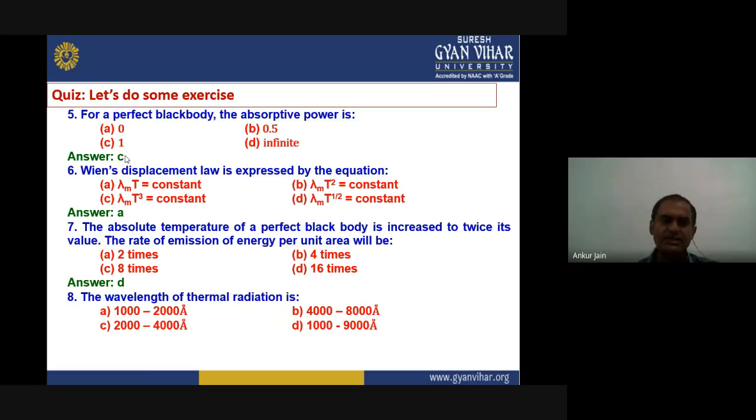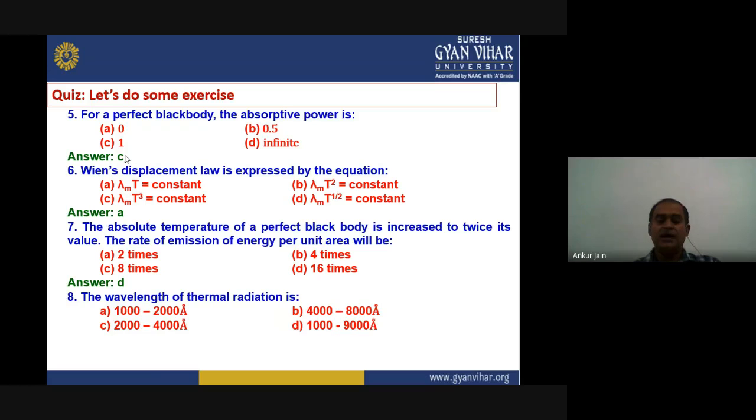The next question is: the wavelength of thermal radiation is 1000 to 2000 angstrom, 4000 to 8000 angstrom, 2000 to 4000 angstrom, or option D, 1000 to 9000 angstrom.